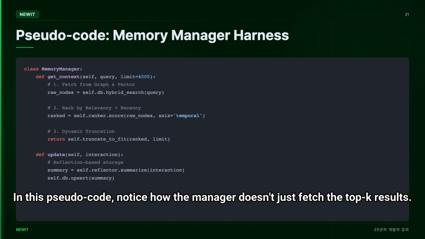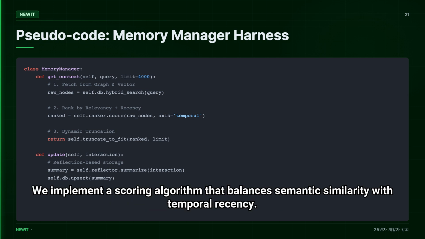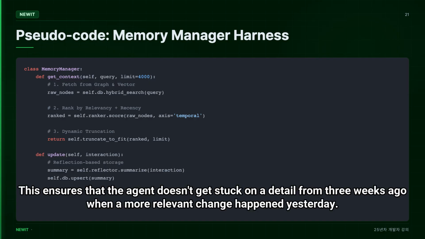In this pseudocode, notice how the manager doesn't just fetch the top results. It applies a memory access filter, prioritizing recent events and high-relevance reflection nodes while discarding low-density noise. We implement a scoring algorithm that balances semantic similarity with temporal recency. This ensures that the agent doesn't get stuck on a detail from 3 weeks ago when a more relevant change